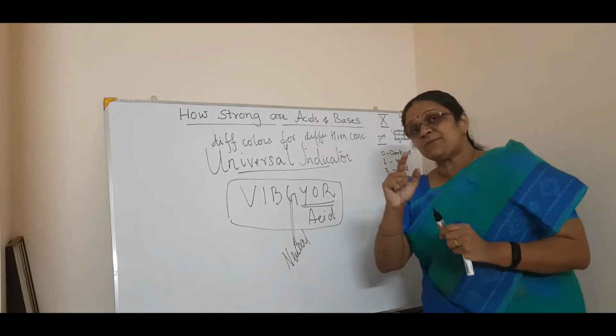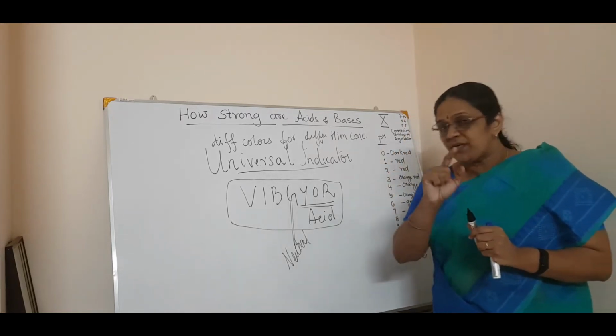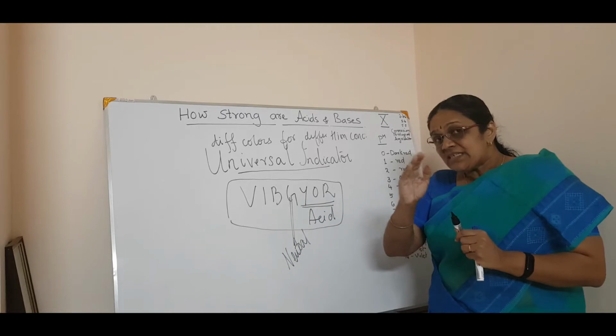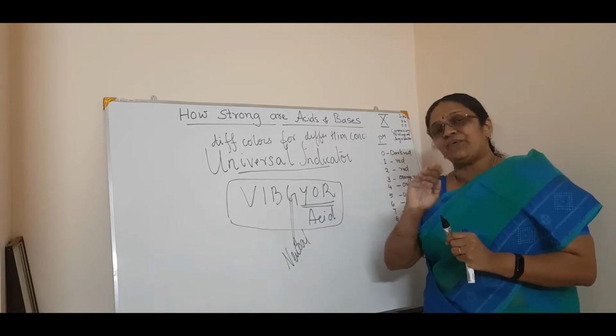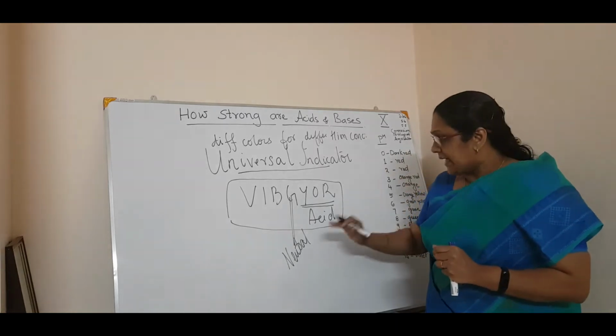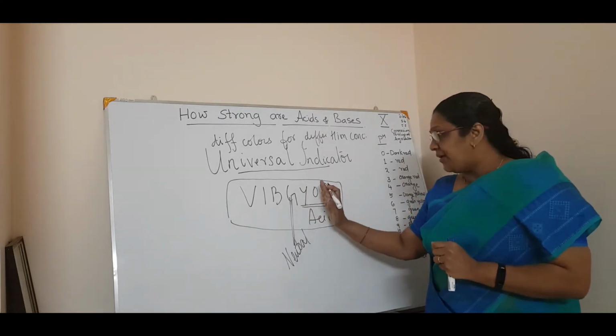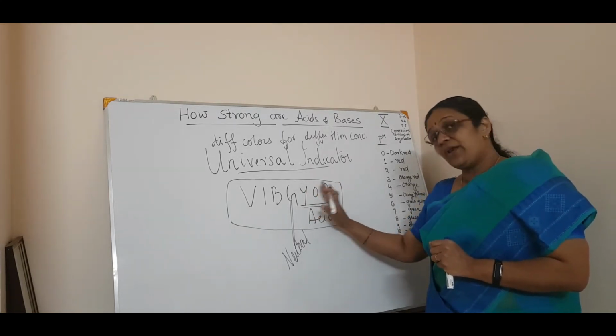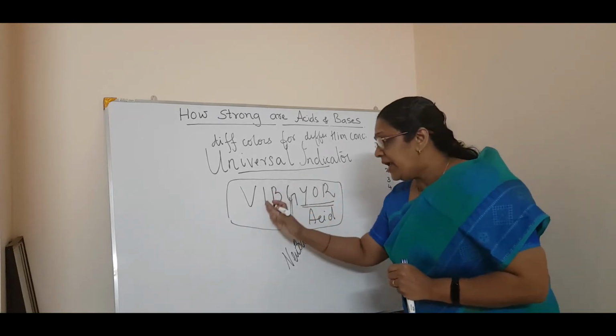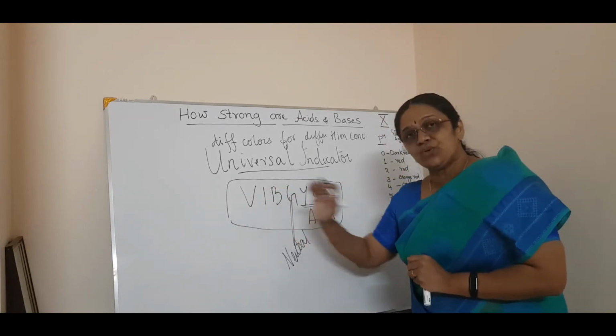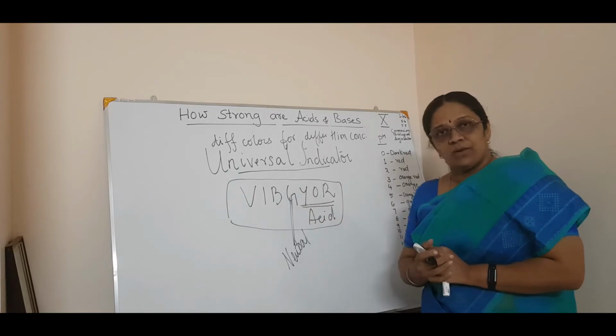One such pH paper is given in your textbook, so please go through it. It shows the various colors for acids, bases and the neutral. Green is for neutral, then this yellowish shade, orangish and red are for acids, and blue, indigo, violet, that range goes to bases.